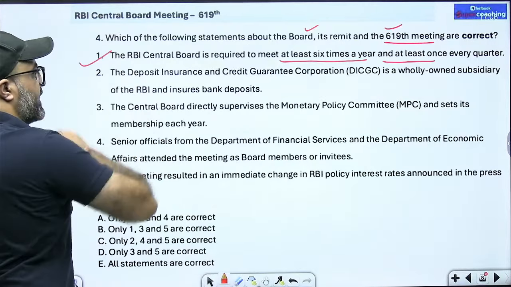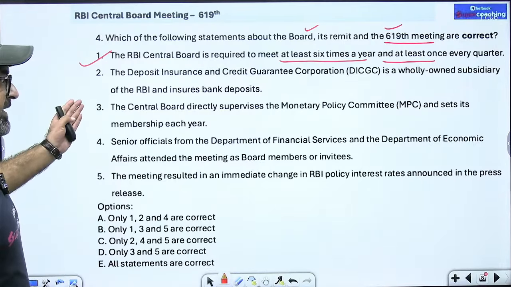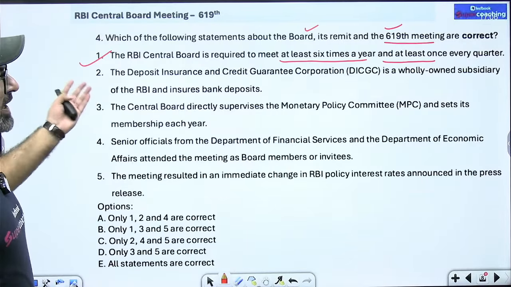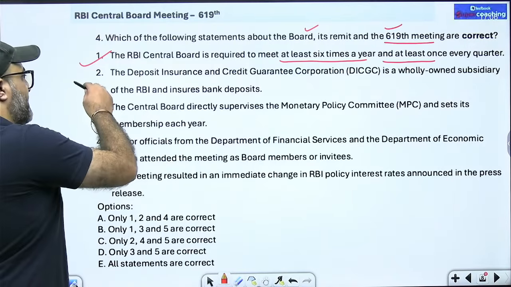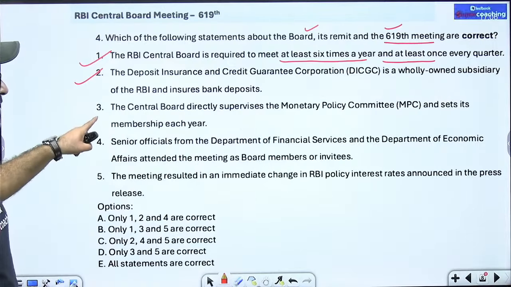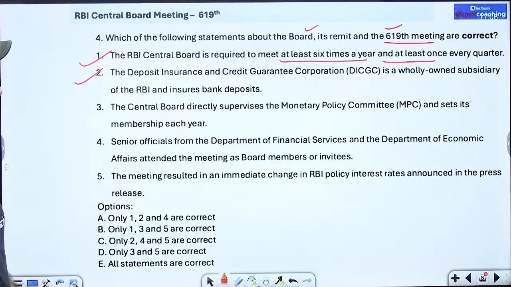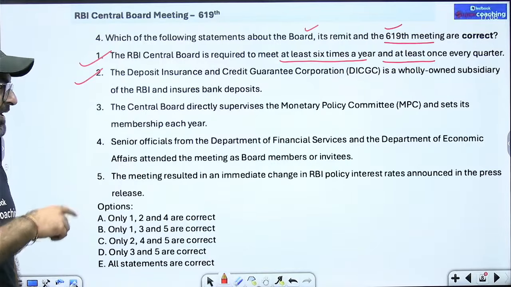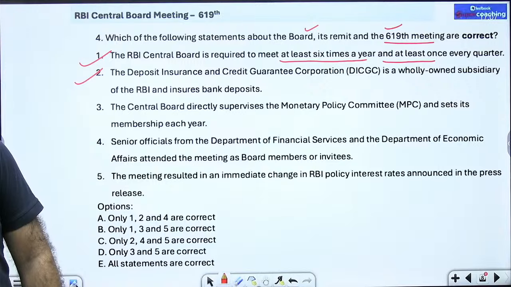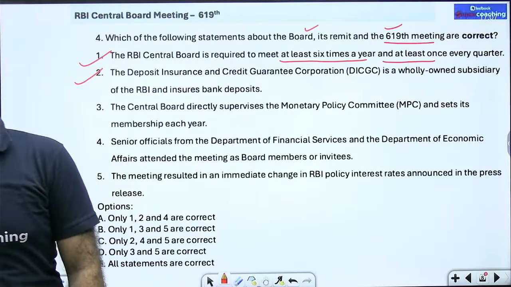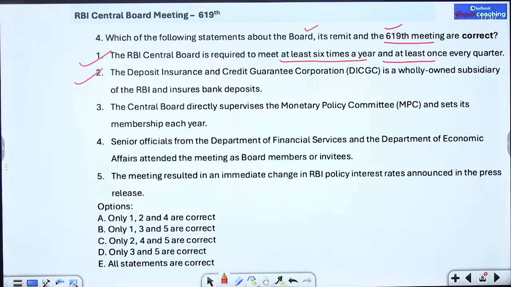This is absolutely correct. The DICGC, or Deposit Insurance and Credit Guarantee Corporation, is a wholly owned subsidiary of RBI and it insures bank deposits. That is correct. The Central Board directly supervises the Monetary Policy Committee and it sets the membership each year. Is it correct? Do you feel that this point is correct? क्या हर साल उसके जो members हैं उन्हें review किया जाता है हर साल? क्या नए members को appoint किया जाता है?